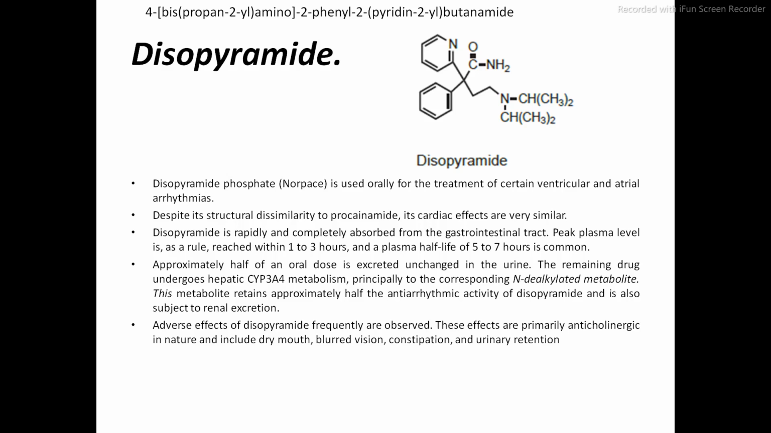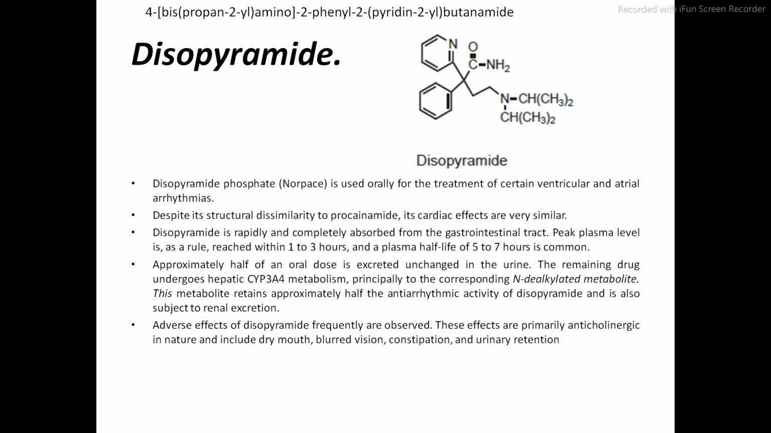Despite its structural dissimilarity to procainamide, its cardiac effects are very similar. Means this drug, disopyramide, is a little bit different from procainamide, but its cardiac effect, means its mechanism of action, is very similar to procainamide. Now, this disopyramide drug is completely absorbed from the GI tract. The peak plasma level is reached in 1 to 3 hours, and it has a plasma half-life of around 5 to 7 hours.